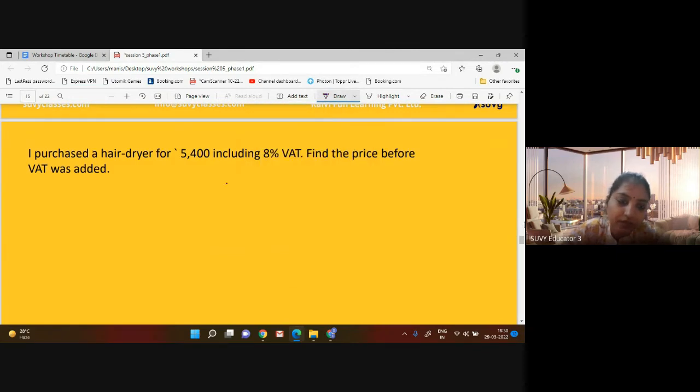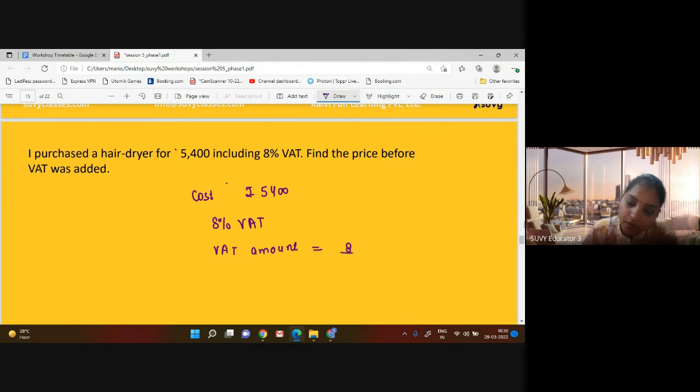According to this question, I purchased a hair dryer, and the cost of the hair dryer is 5,400 rupees, including 8% VAT. So it means the VAT amount will be 8 upon 100 into 5,400. Zeros are cancelled.